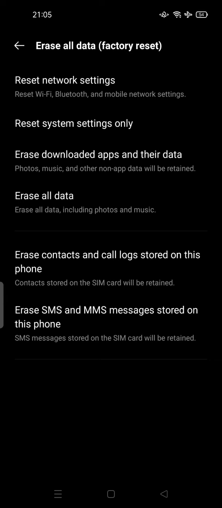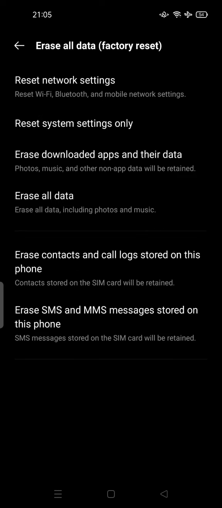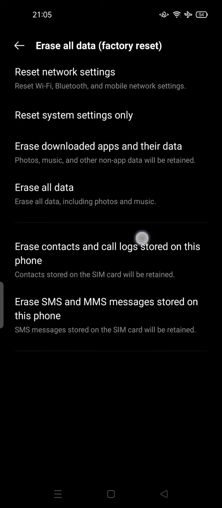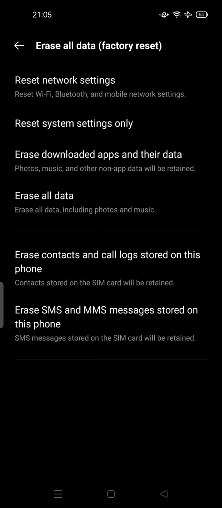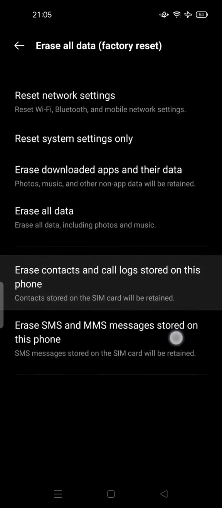On my phone, it can be different on different devices, but on my phone there are some options here. I can reset only the network settings, or reset the system settings only, erase downloaded apps and their data, erase all data including photos and music, erase contacts or erase messages stored on this phone.